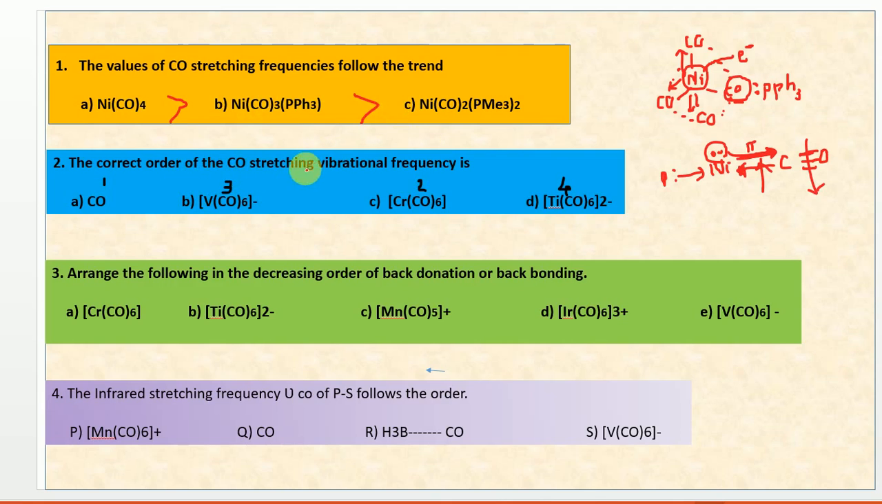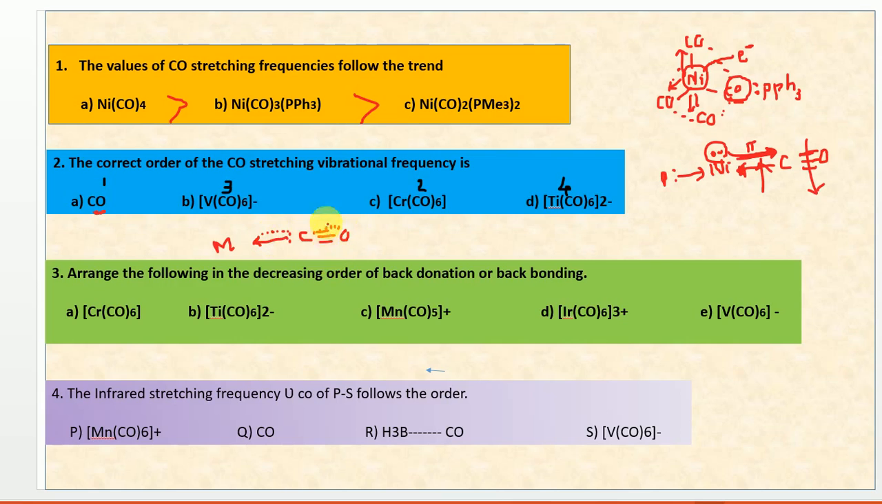Next one is the correct order of CO stretching vibrational frequencies. See, here also the same concept. They are asking to compare the free CO and the CO which is connected to the metal. We know that free CO generally has a high stretching frequency. For example, free CO has a triple bond. Whenever it combines with a metal, gradually what will happen? This pi bond is going to become weakened and it will become a double bond, and here it is going to form a new pi bond.